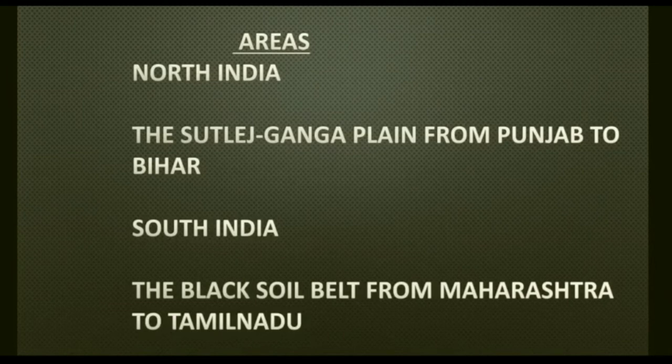Areas: in North India, the Sutlej-Ganga plains from Punjab to Bihar. In South India, the black soil belt from Maharashtra to Tamil Nadu. Now the shifting of sugarcane is from North to South India because of the climatic conditions. Northern India has high temperature as compared to Southern India. Northern India has variable conditions, but Southern India always has the same type of climatic conditions. So because of that, sugarcane cultivation is now shifting from northern India to southern India.